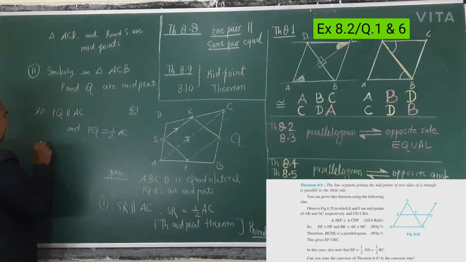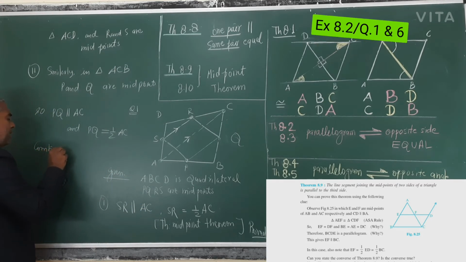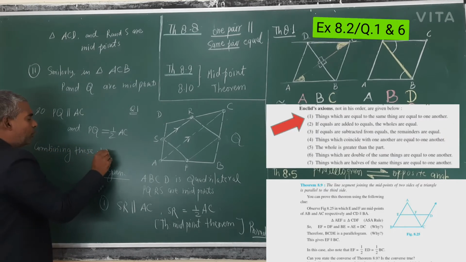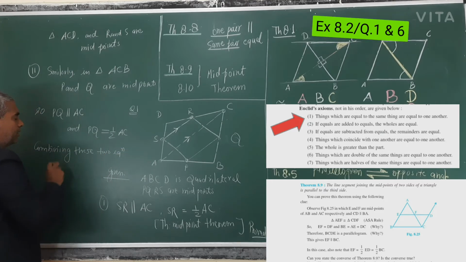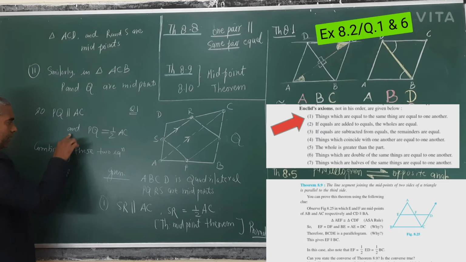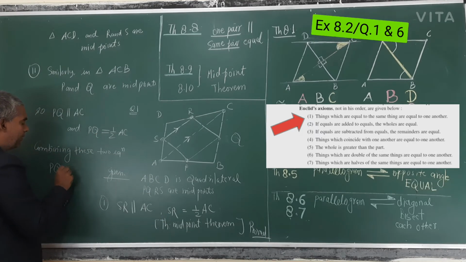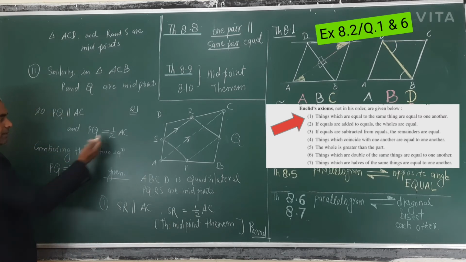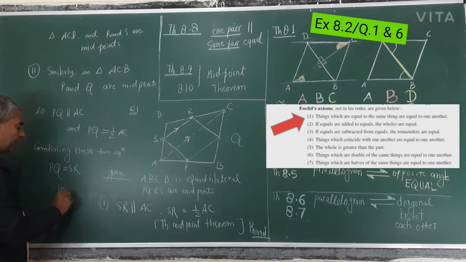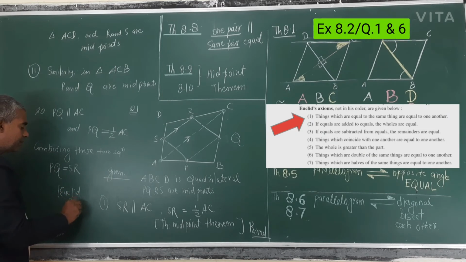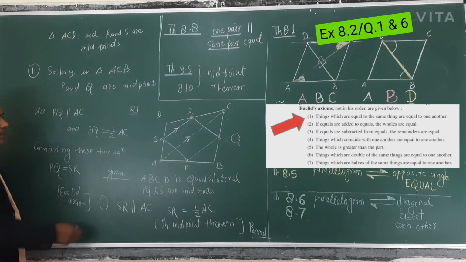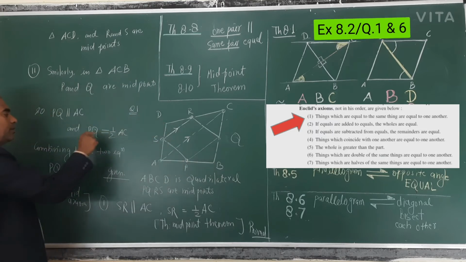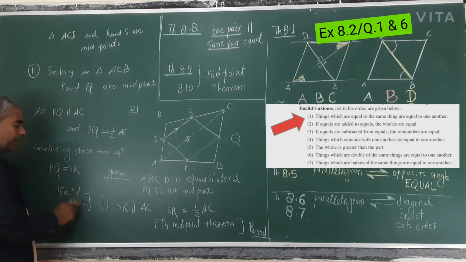So combining these two equations, what will you get? PQ is equal to SR, and obviously each is equal to half of AC. You will write Euclid's axiom: if A is equal to B and B is equal to C, then A and C will be equal. This is Euclid's axiom. So proved.